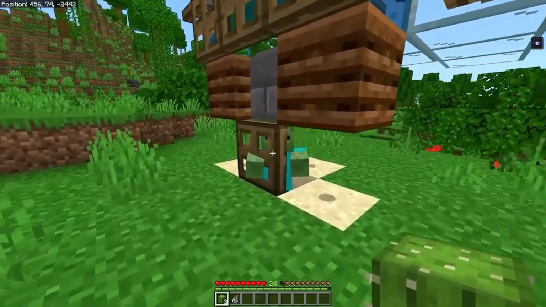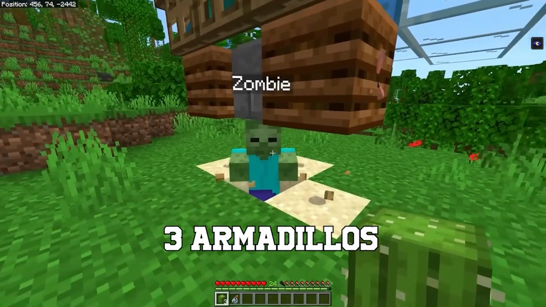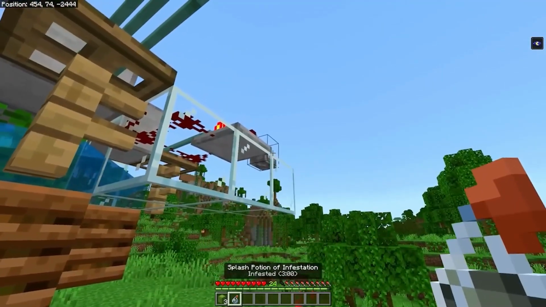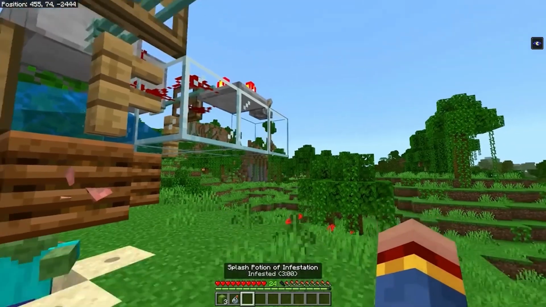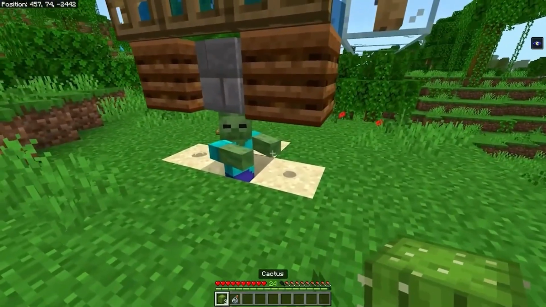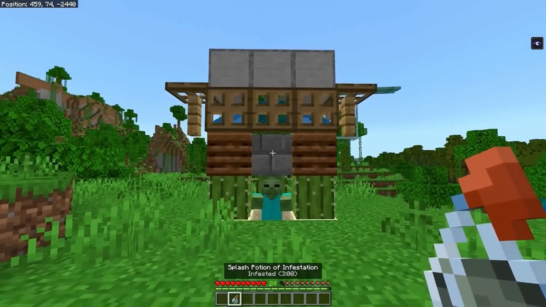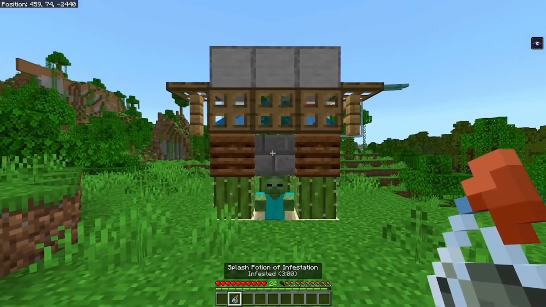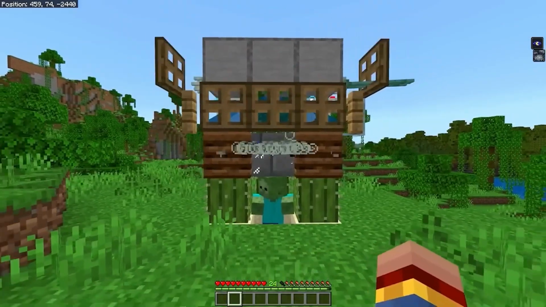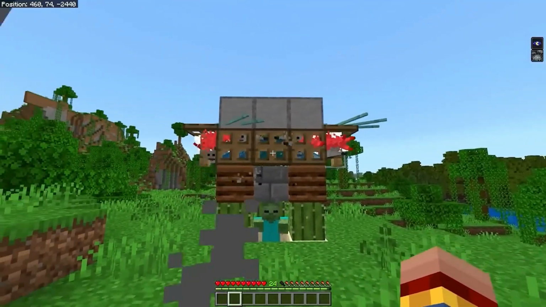Now, to build this insane farm, you need 3 armadillos, which you will find in savannas or badlands. A zombie who is named because we don't want him going poof. Then, you need 1 splash Potion of Infestation along with 3 tridents. And if you haven't farmed Drowned yet, now's the time.